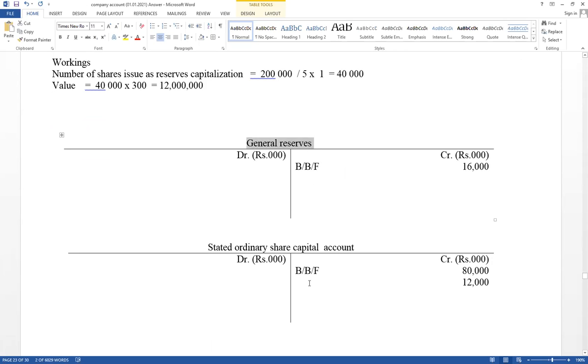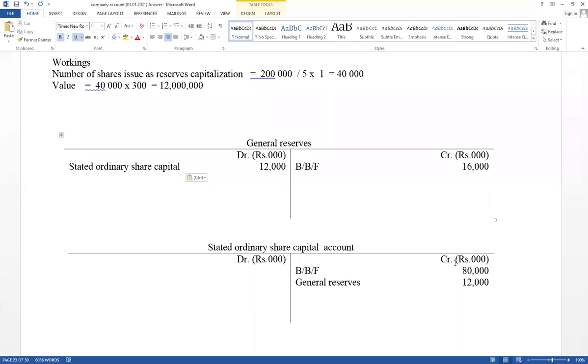Name of other ledger accounts. And general reserves account debit 12 million as a stated ordinary share capital. Name of other ledger accounts. Then think about net impact. Sometimes it has given account in equation: equity decrease, equity increase. Sometimes they ask to write the transaction, equity increase, equity decrease. Think about reserves capitalization. They ask in the MCQ paper to write the transaction for equity increase, equity decrease.